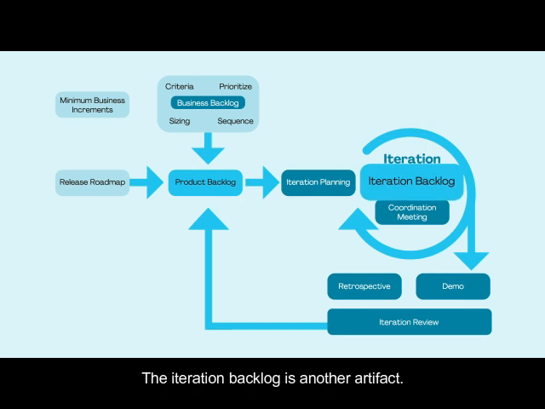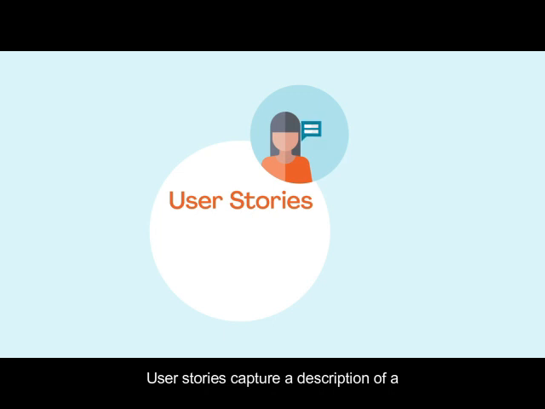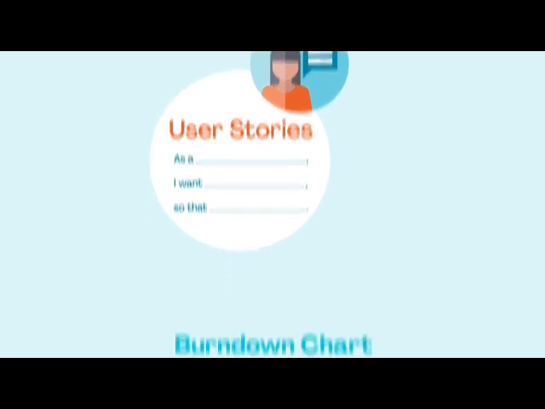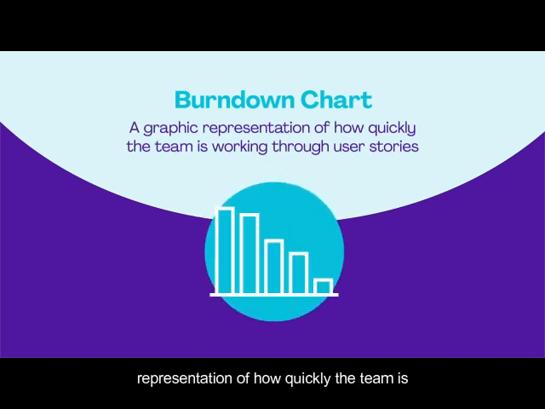The iteration backlog is another artifact. That's the list of work to be completed in the current iteration, and it's supposed to be done in the order determined by the team. There are a couple more artifacts that aren't shown on our diagram. User stories capture a description of a feature from an end-user perspective. A user story describes the type of user, what they want, and why. A burn-down chart is a graphic representation of how quickly the team is working through user stories.